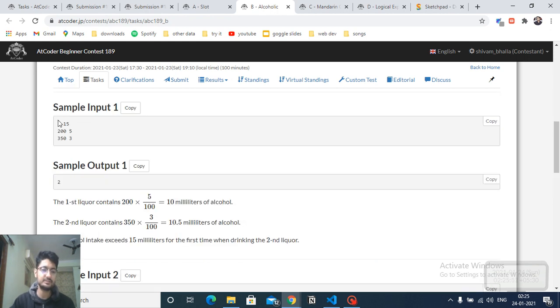As you can see, this is the first example in which you have two glasses. The first glass is 200 ml and it has 5% liquor. So how many ml of alcohol is in these 200 ml of liquid? It is 10 ml. In the same way, it is 10.5 ml of alcohol in the 350 ml of liquid. When he drinks the first drink, he only consumed 10 ml, which is less than 15, because he becomes drunk only after 15 ml. But when he drinks the second drink also, the total alcohol consumption becomes 20.5, which is greater than 15, so now he will become drunk.